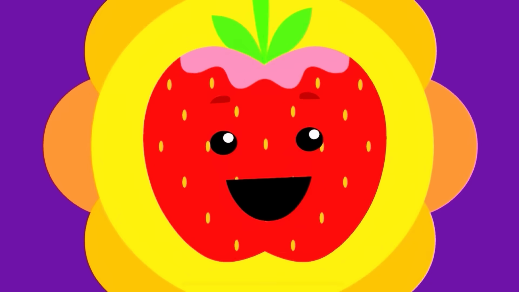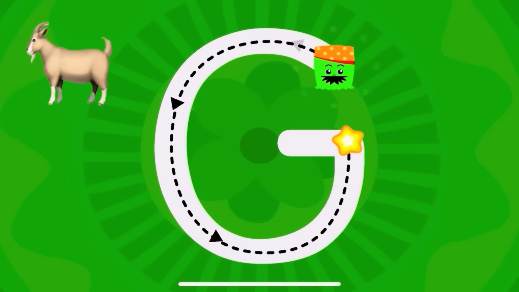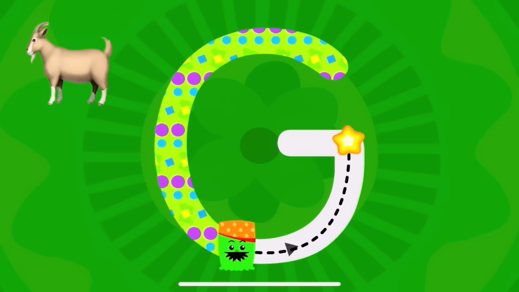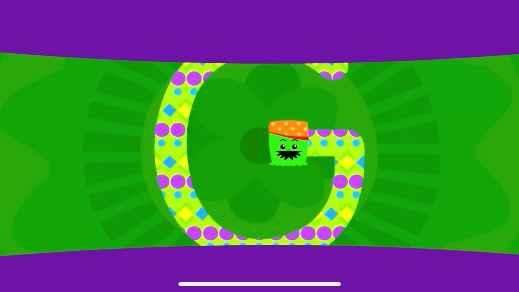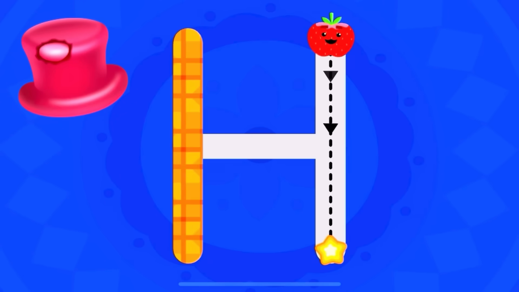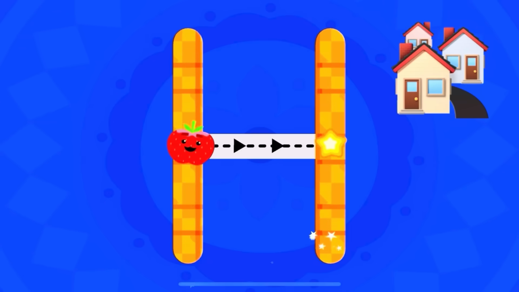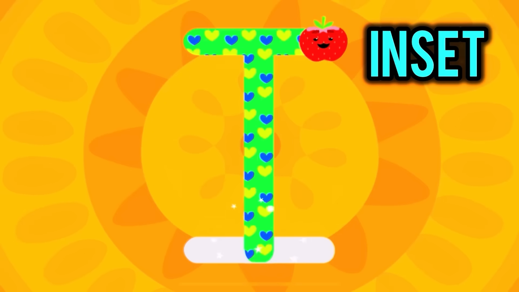Let's sing the alphabet A to Z. Come along and sing with me. G is for goat, G, G, goat. G is for grapes, G, G, grapes. H is for hat, H, H, hat. H is for house, H, H, house. I is for ice cream, I, ice cream. I is for insect, I, insect.